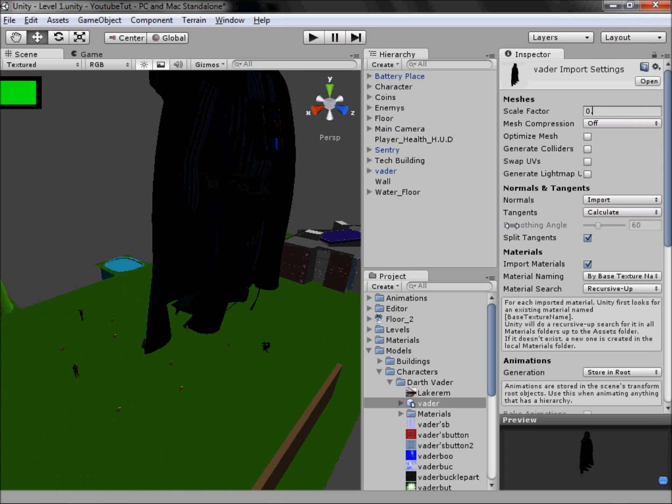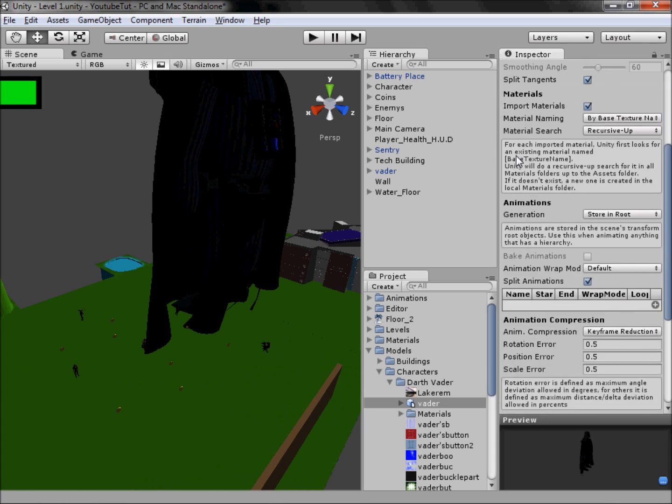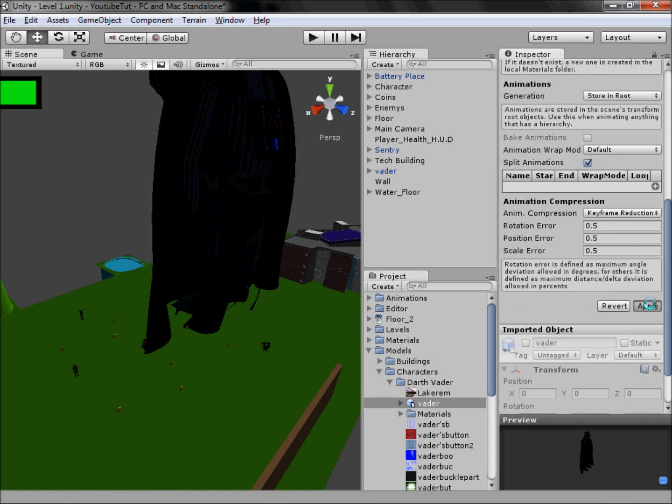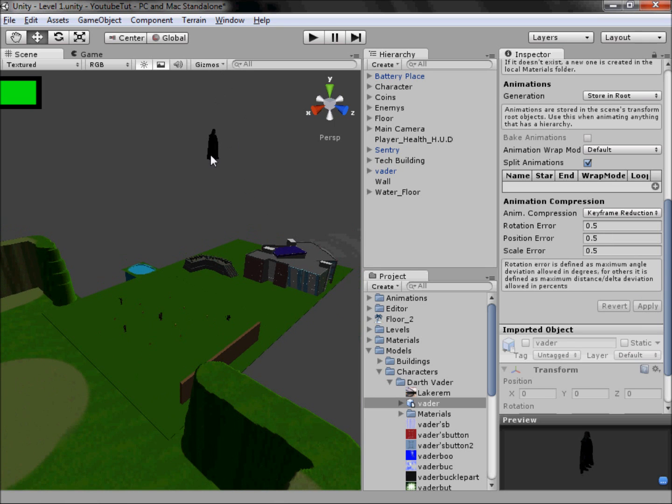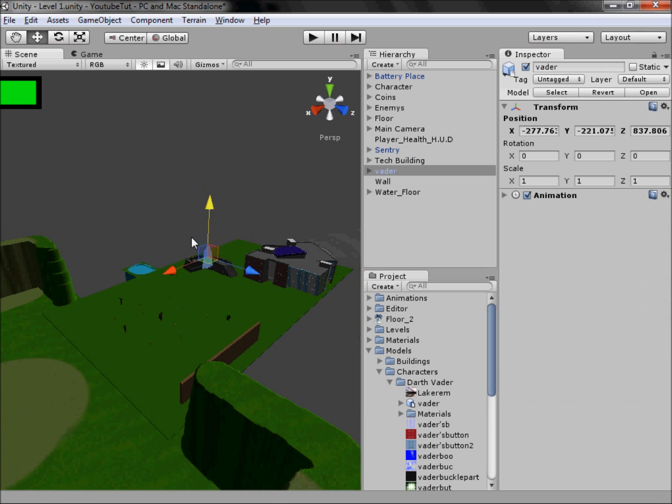So if you click the model and go into the mesh scale factor, as you can see, it was on 0.1 before I deleted it. And what you can do is change this lower, so 0.01, so it's even smaller, and then leave all this here and just go down and click apply. If you click off, it will alert you, so don't worry when you see it. And he disappears. How good is that? So now we drag him back down.